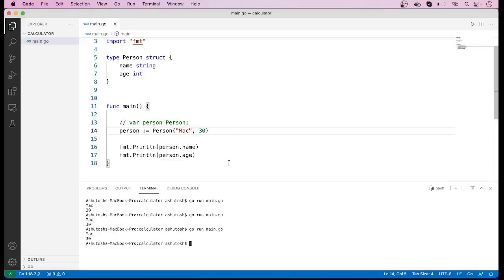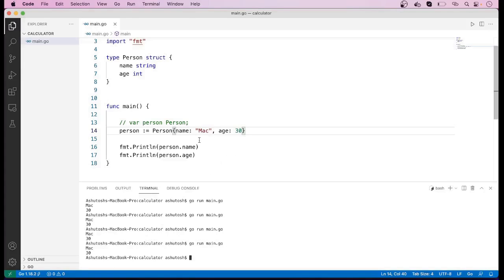Here one more thing is there. Suppose we want to use field names also here, so we can do that also, like name and age. So this way also you can initialize the variable of a structure. So let us again run this code. Here again we can see the same result.